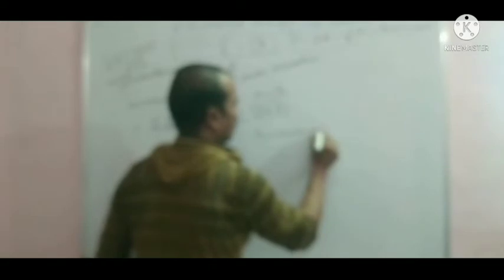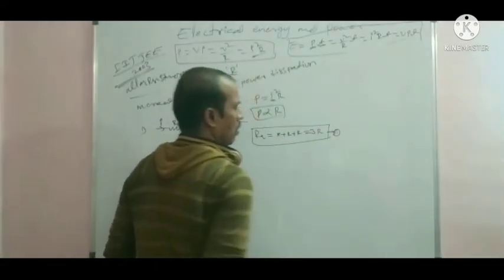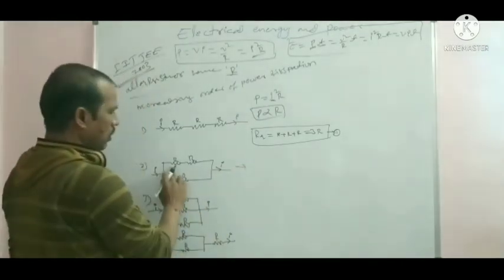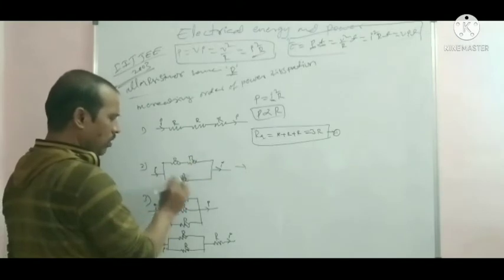Now we will write the first circuit. These 3 are in series combination, so the effective resistance is the sum of the individual resistances, R plus R plus R, which is 3R. That is the first case. In the second circuit, these 2 are in series, and this series combination is parallel to the other one.